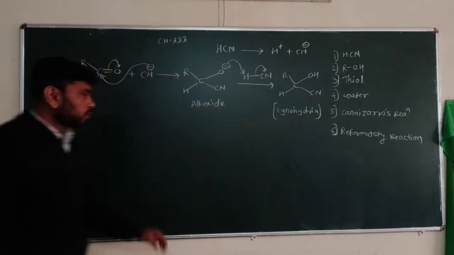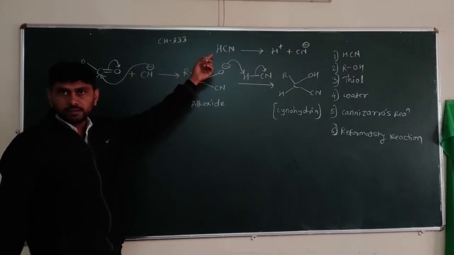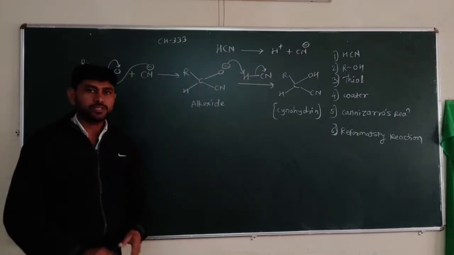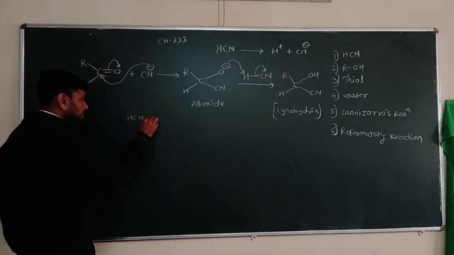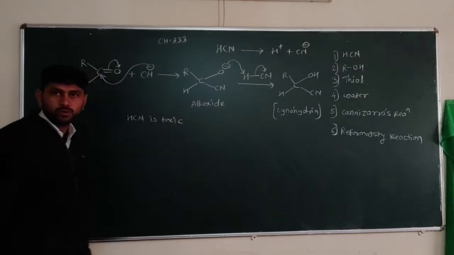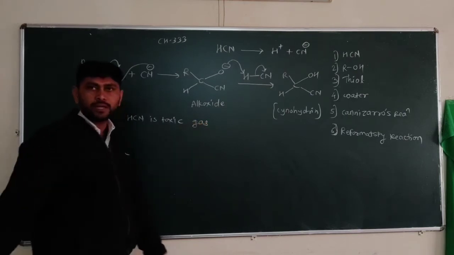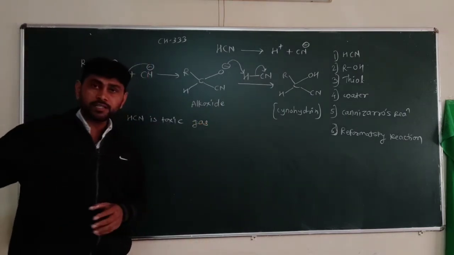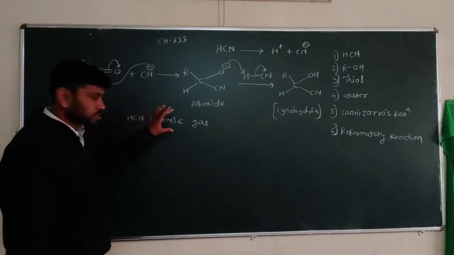Cyanohydrin. Now in this process, if we observe, the added compound is hydrogen cyanide. But hydrogen cyanide is a toxic gas, so it is used only for industrial preparation and not in the laboratory. We can't use HCN gas directly in the laboratory. So it is used in controlled conditions in some industrial preparations. HCN is a toxic gas.